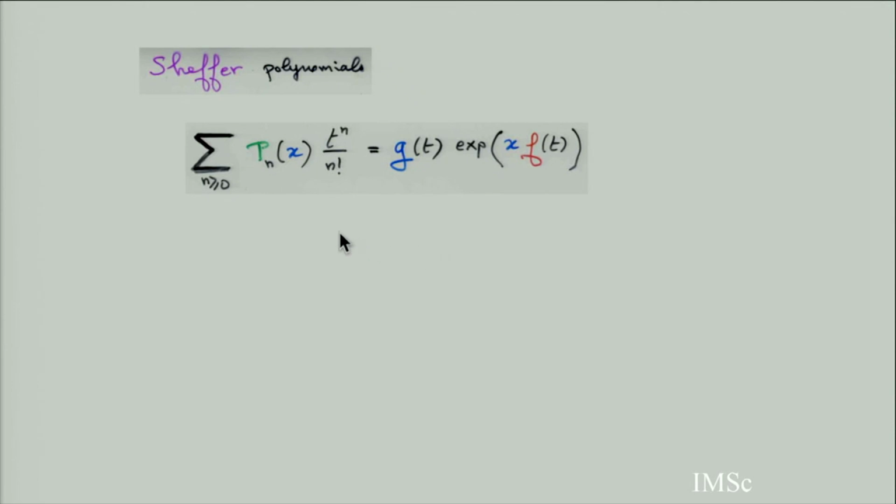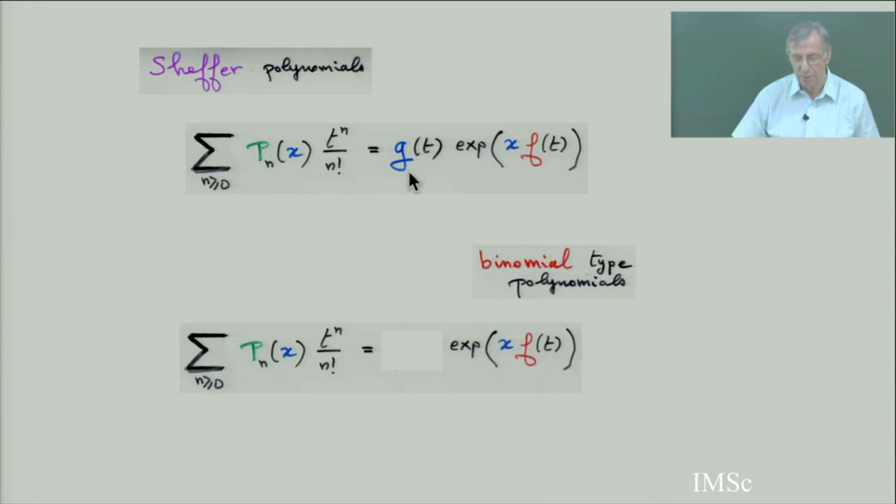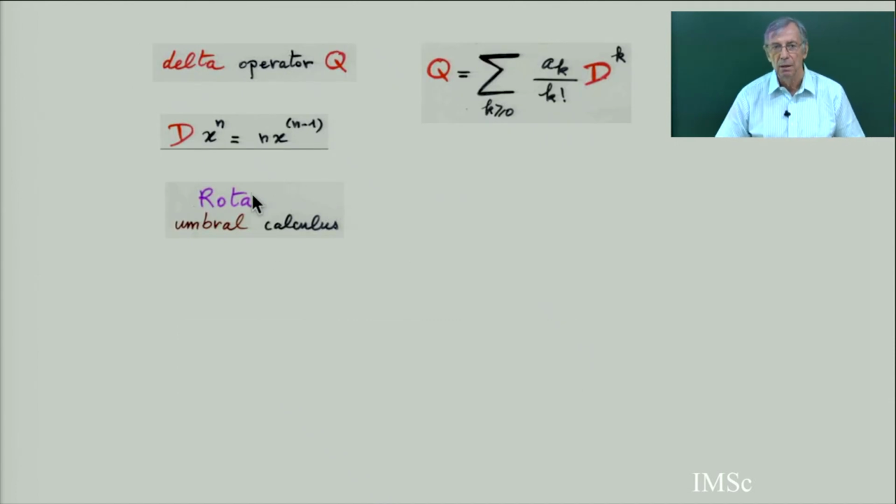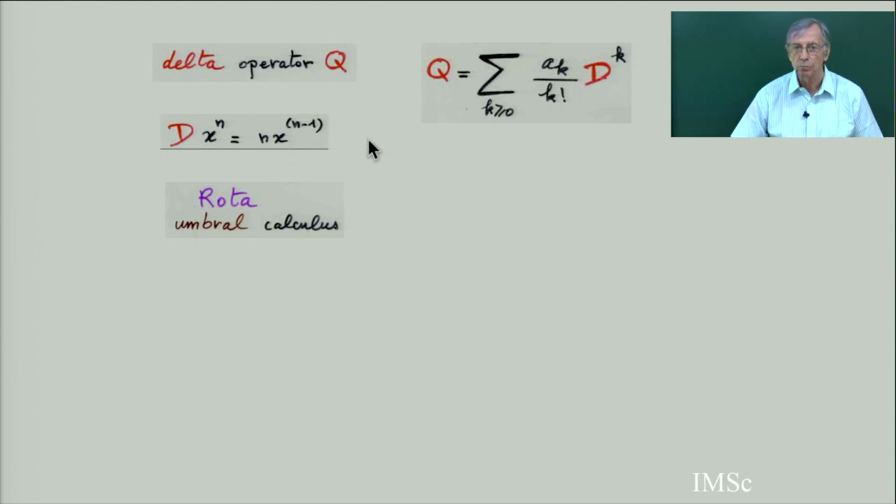So I will, in the last few slides, make a summary of this chapter 5C. So the Sheffer polynomial, this is the definition. And if you have binomial type, if this is one, but then there is another definition. This is the whole umbral calculus of Rota. It defines the delta operator. Delta operator is just an extension of the derivative operator.